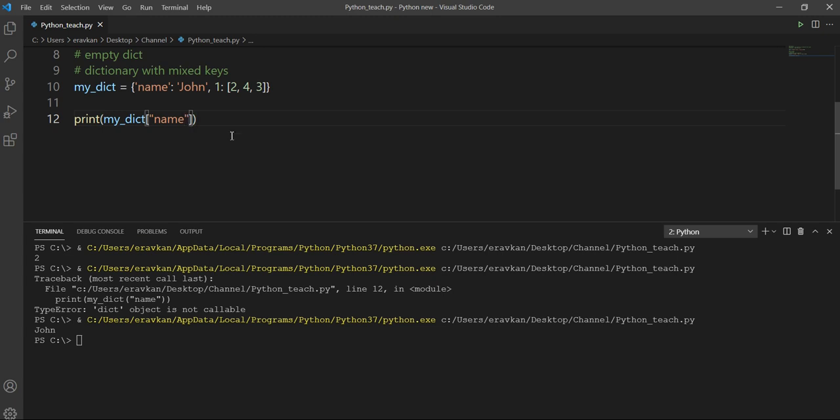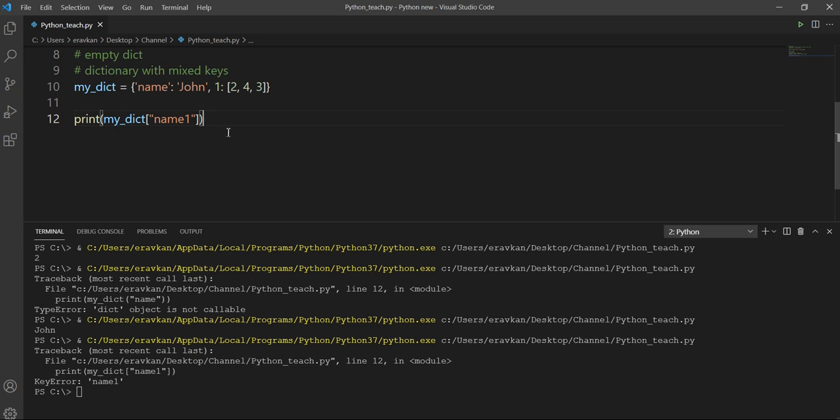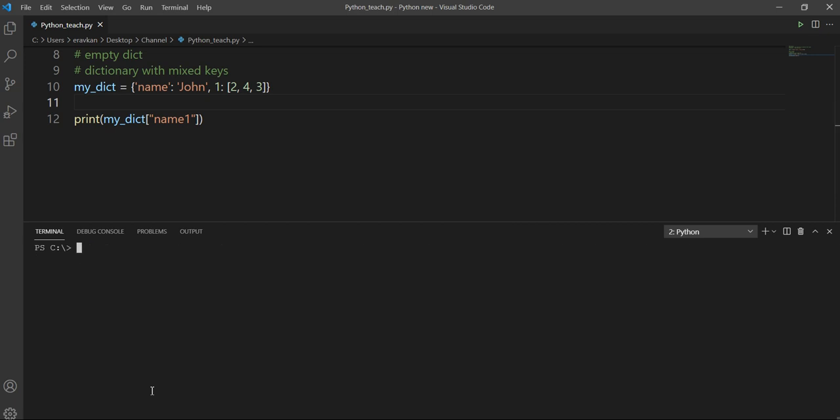And if I take some key that is not defined in the dictionary, then I will get a key error. We will see in our upcoming videos how we handle such things, if I try to access some keys in my dictionary that are not defined, how to take care of that. That we will also discuss.